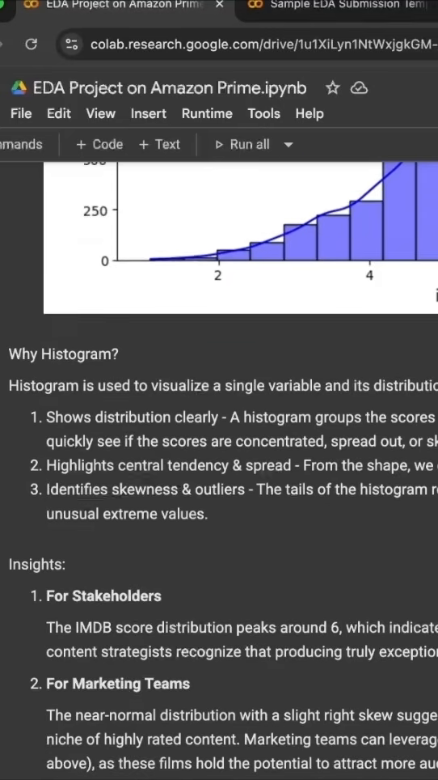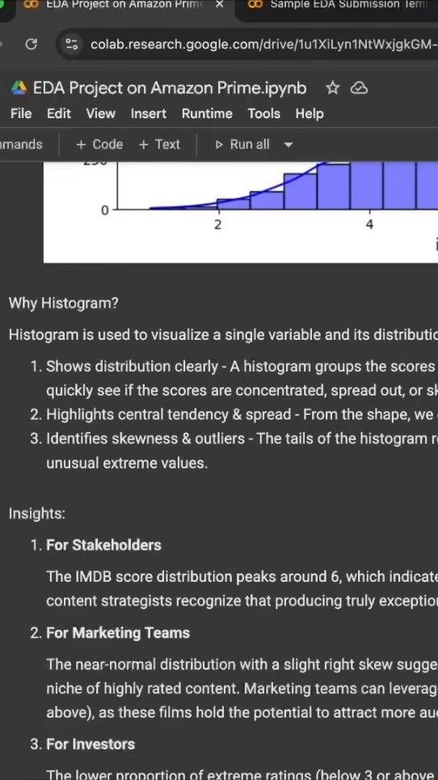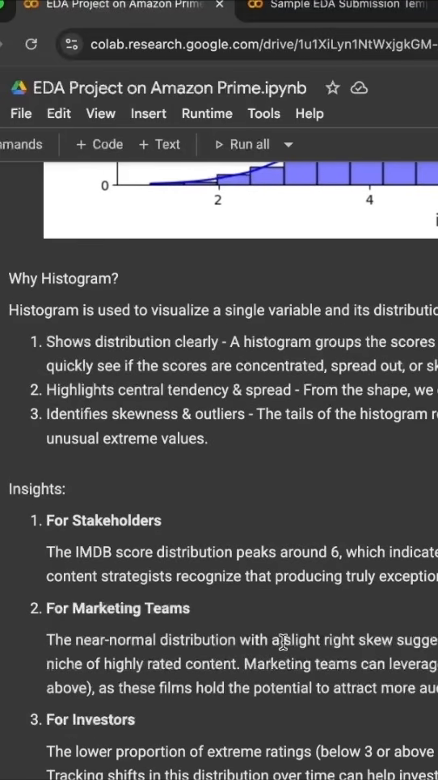impactful. For marketing teams, this is a near normal distribution, with a slight right skew, which suggests that while most movies hover around average, there exists a niche of highly rated content. Marketing teams can leverage this by promoting top performing genres and movies, as these films hold the potential to attract more audience.